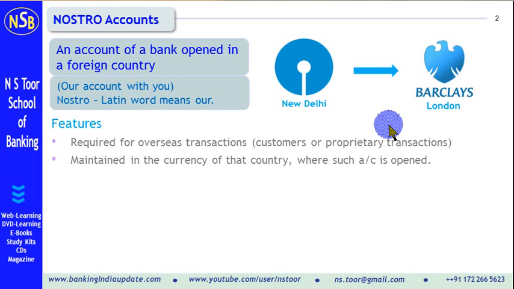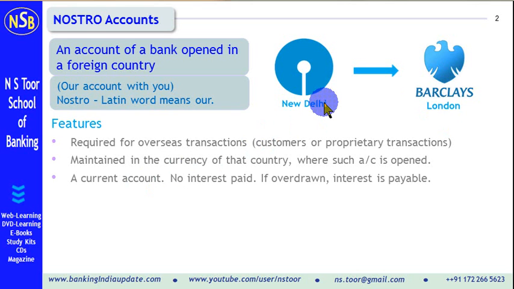Second feature, these accounts are maintained in the currency of the country where the account is opened. So in our example, this account is opened in London, so it will be in the currency of that country, that is pound sterling.